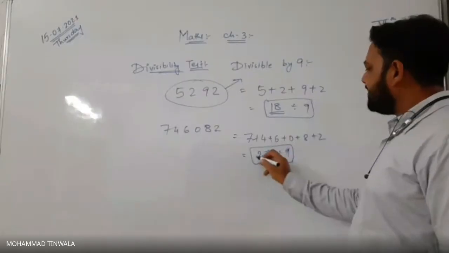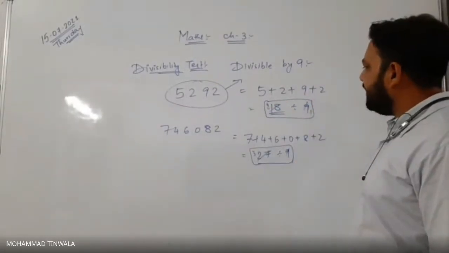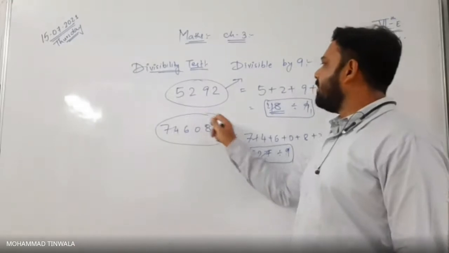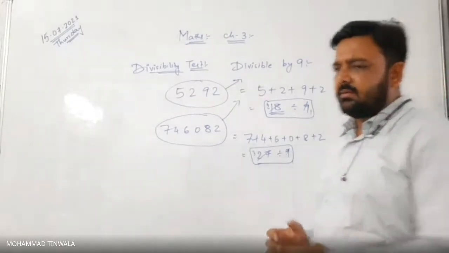9 ones are 9, 9 twos are 18, 9 threes are 27. Division is right. Did you understand? Yes, sir. That means this whole given number is divisible by 9. Any doubt here? No, sir.